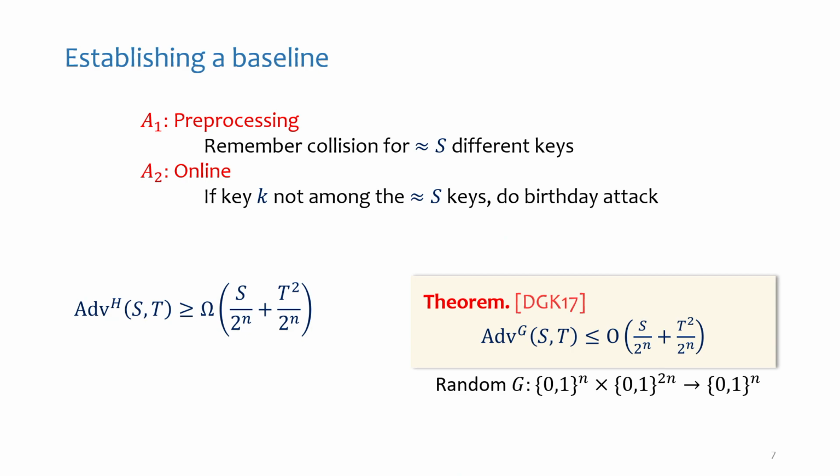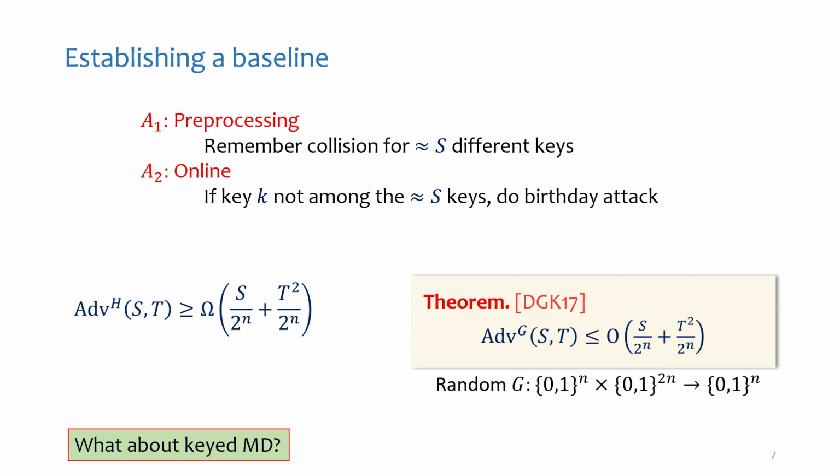A paper of Dodis, Guo, and Katz from 2017 showed that a completely random family of hash functions is secure up to this advantage. Namely, this is the best attack you can hope for if all of your functions in the family are completely random. But our functions are unfortunately not random. We do not know how to build a family of random functions.